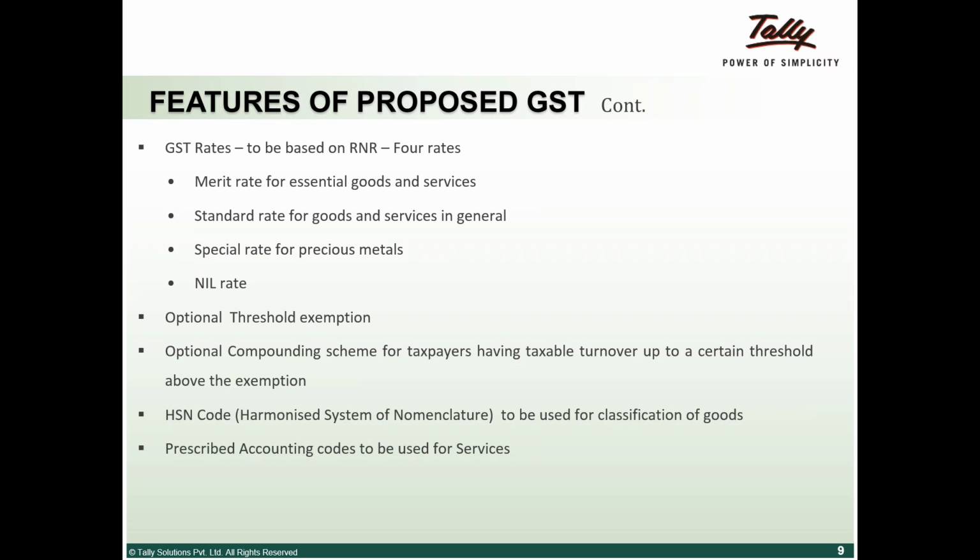Just one thing on RNR. RNR means revenue neutral rate. That is the rate at which there won't be any plus or minus for the government from what it was earning. The revenue neutral rate is the rate which probably will apply to about 80 to 90% of the products and services that we are dealing with. Like Shiv said, there is something called a merit rate, which will be on essential goods and food items which come under the purview of the general public. So that will be in the range of 12 to 13 or 14.